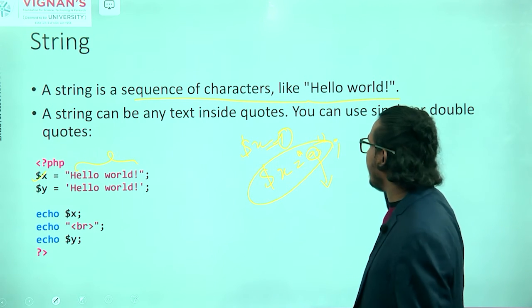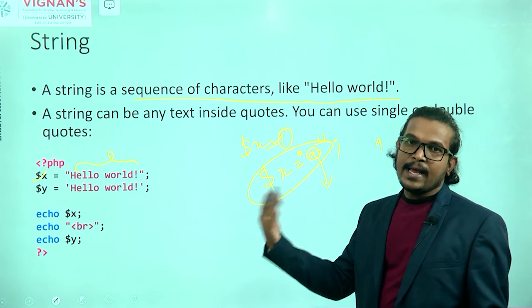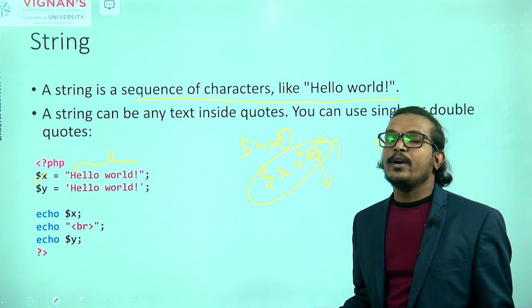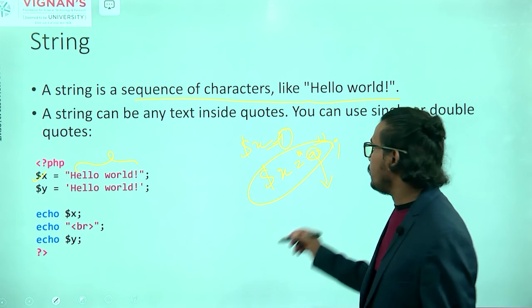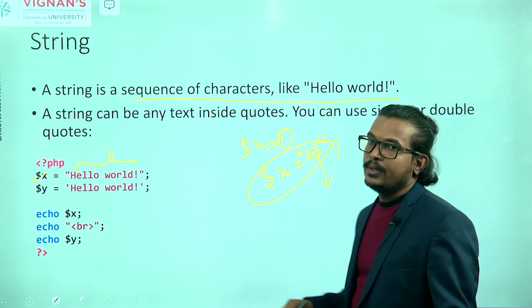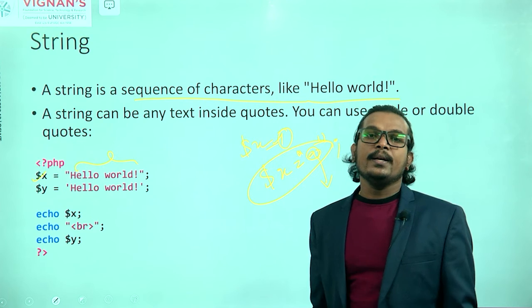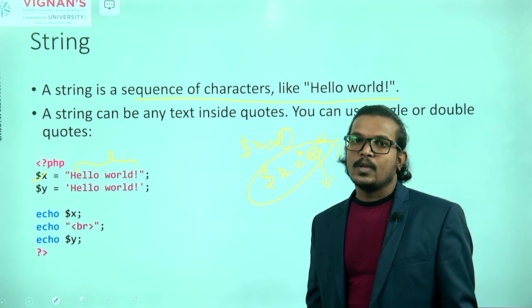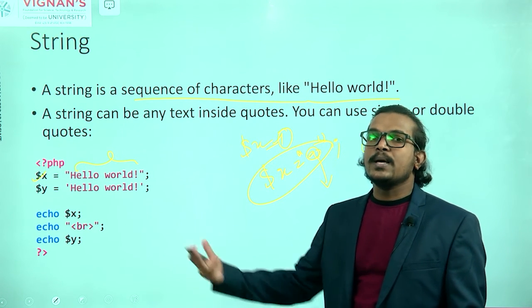If you are having any variable a, before that variable a, what symbol do we have to use? We have to use $a. Then only it will consider that particular thing as a variable. Otherwise it will produce some error there.